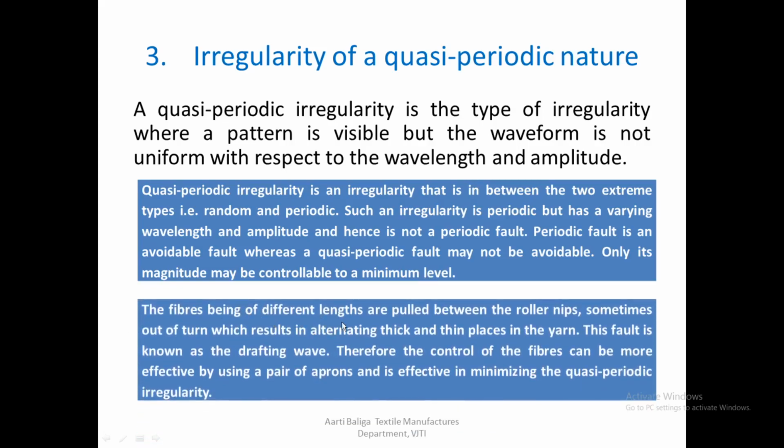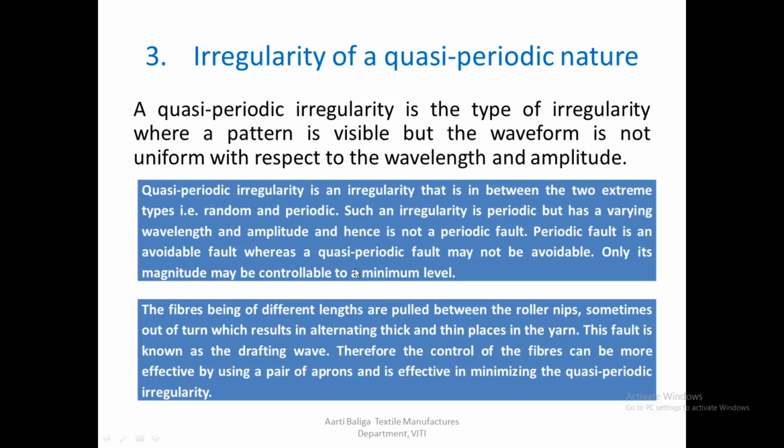The fibers, being of different lengths, are pulled between roller nips, sometimes out of turn, which results in thick and thin places in the yarn. We have seen this theory before. This fault is coming due to the drafting wave, and therefore the control of fibers can be more effective by using a pair of aprons, which is effective in minimizing the quasi-periodic fault.